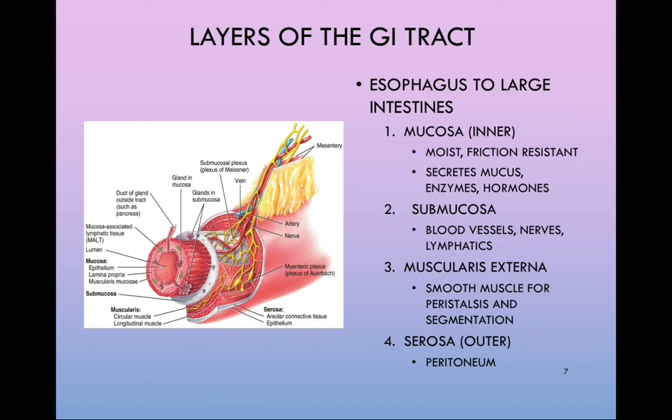There are two actions that are facilitated by the muscularis externa: segmentation and peristalsis, and each action will be facilitated by a different layer of smooth muscle tissue. You will notice that the muscularis externa actually consists of both an outer longitudinal layer of muscle and an inner circular layer of muscle. Just as we saw when discussing the blood vessels, circularly arranged muscles will decrease the diameter of the lumen.